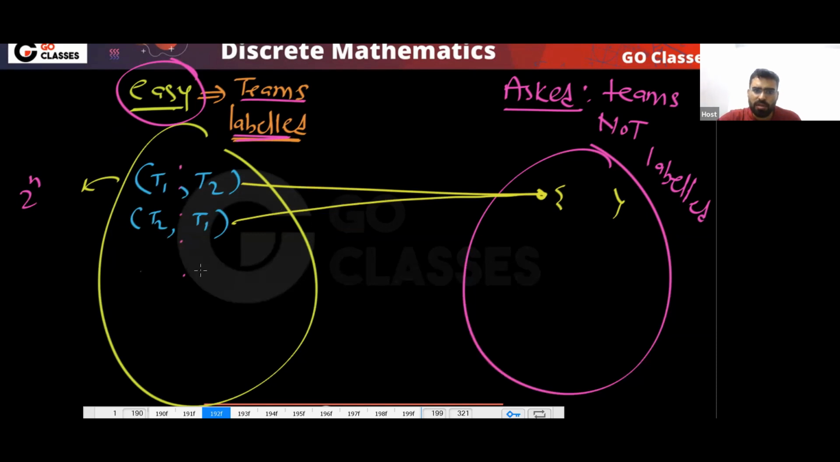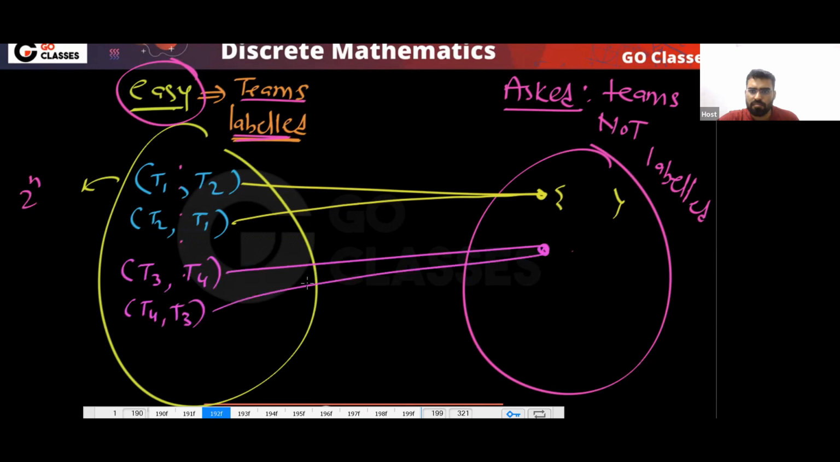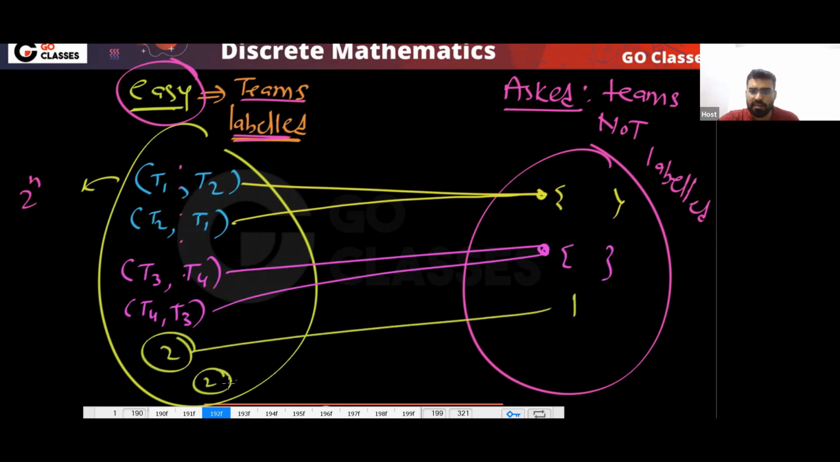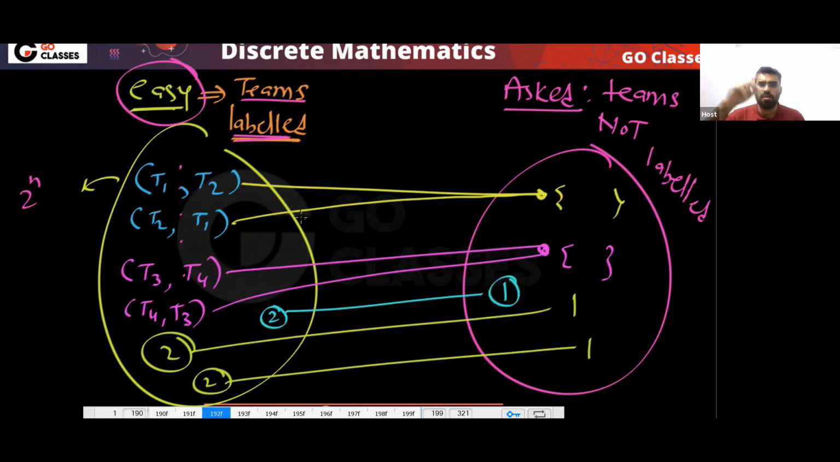Similarly, if I put T3 T4 and T4 T3, then these are the same. So I can say that for every two things here, you have one thing here. Or I can say that for everything here, you have two things here. Yes or no? Correct? So what will be the answer? The answer will be 2 power n divided by 2.